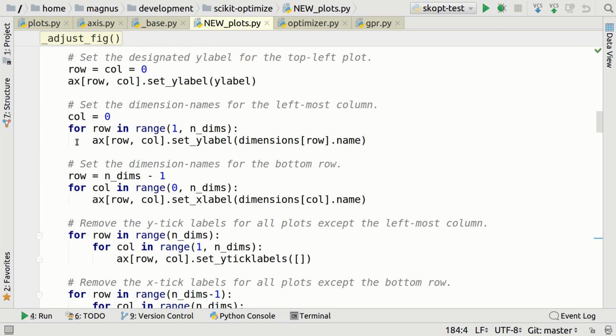Here is another little detail. You might say, oh, let's just say, instead of having the column variable here, let's just put the 0 here like this. I don't know. I think this is better because this clearly specifies that we want the column index to be 0. I think this is easier to understand.